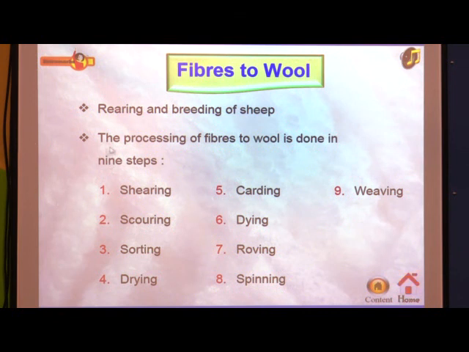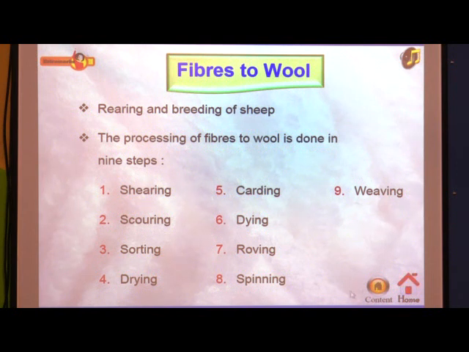Next, the processing of fibers to wool is done in 9 steps. After the 9 steps we will get wool fiber. The first step is shearing, second scouring, third sorting, fourth drying, fifth carding, sixth dyeing, seventh roving, eighth spinning, and ninth weaving. So these are the 9 steps.